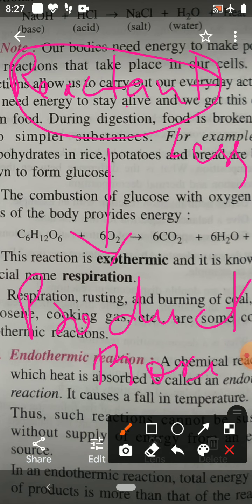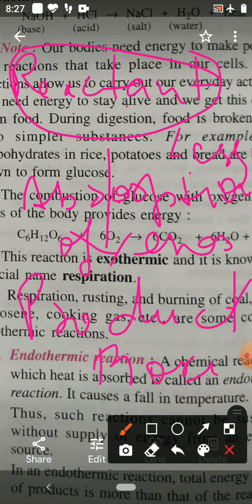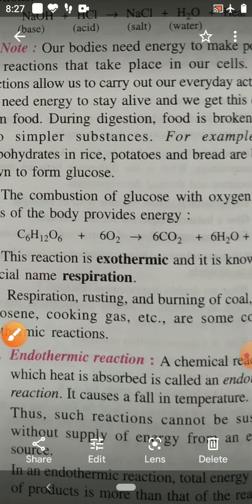Therefore, here heat energy is absorbed. There is absorption of energy. So a chemical reaction in which heat energy is absorbed is called an endothermic reaction.